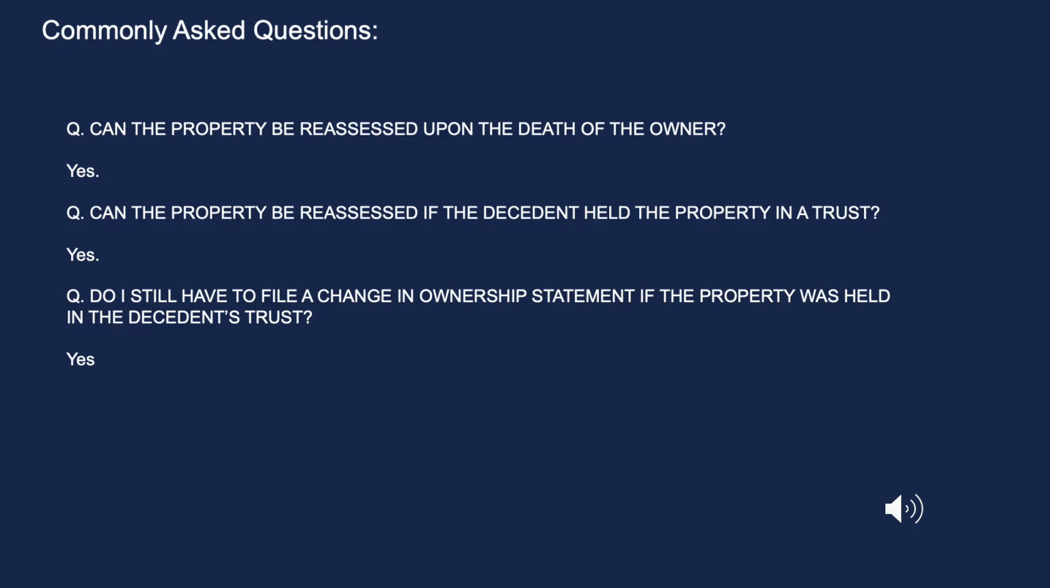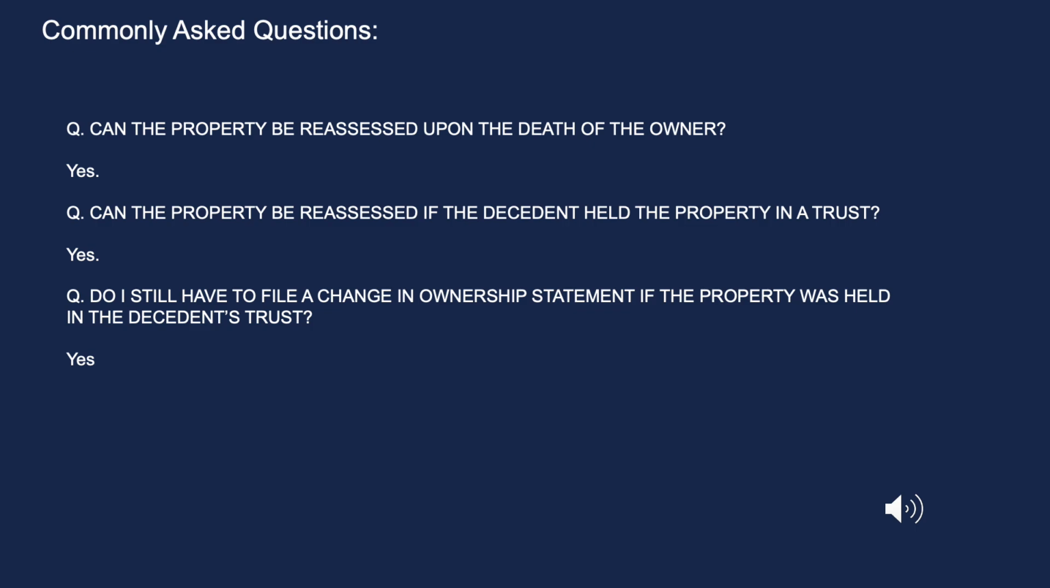Do I still have to file a change in ownership statement if the property was held in the decedent's trust? Yes. Whenever there is any change in ownership of real property or of a manufactured home that is subject to local property taxation, the transferee shall file a signed change in ownership statement with the county assessor in the county where the real property or manufactured home is located.